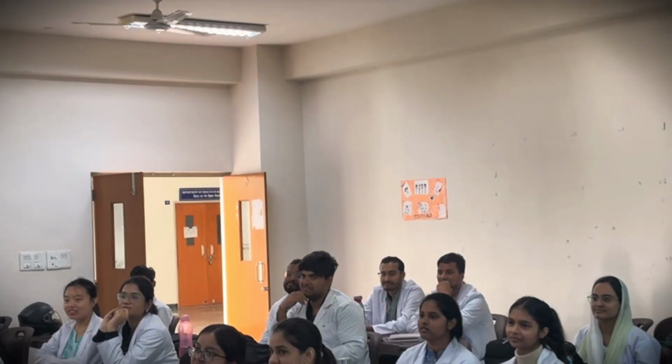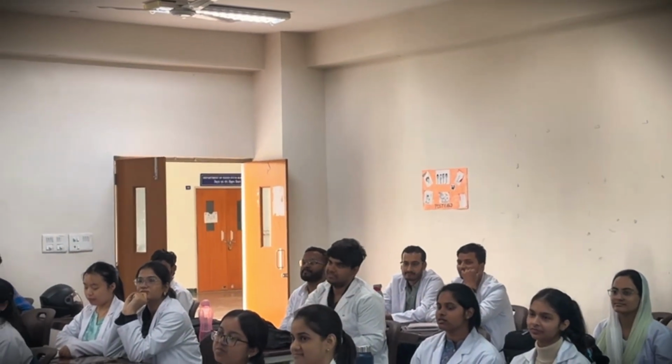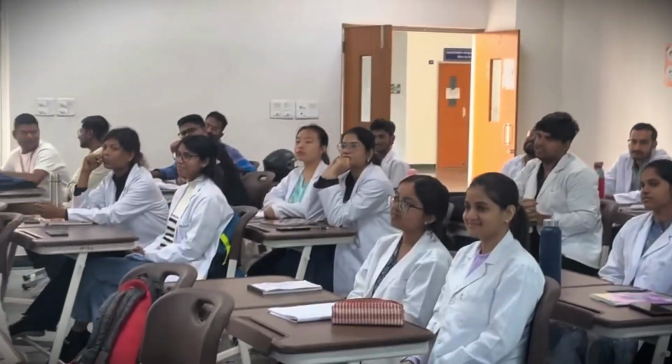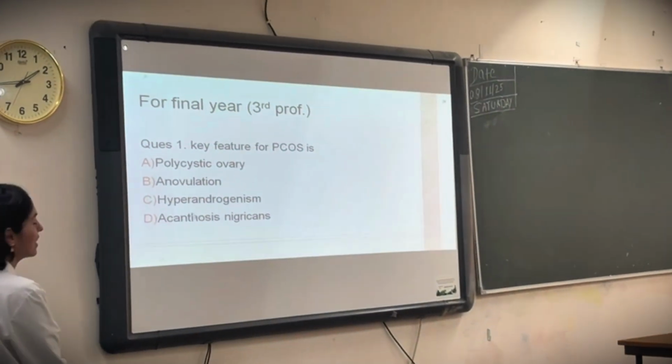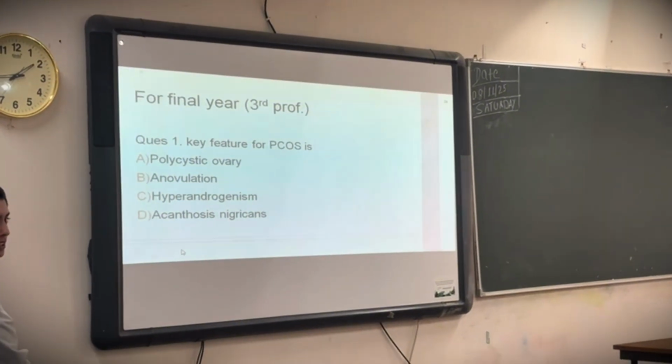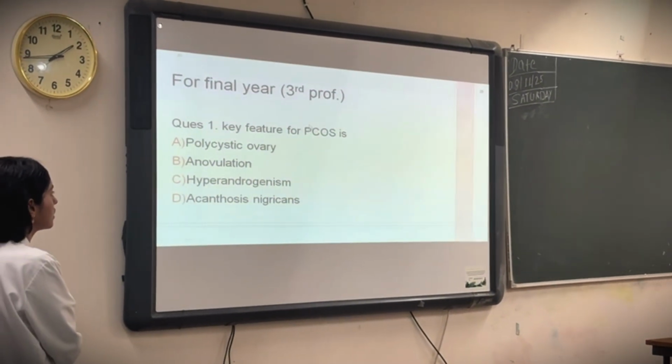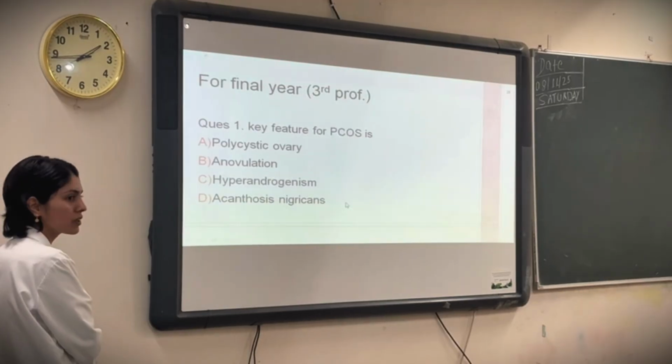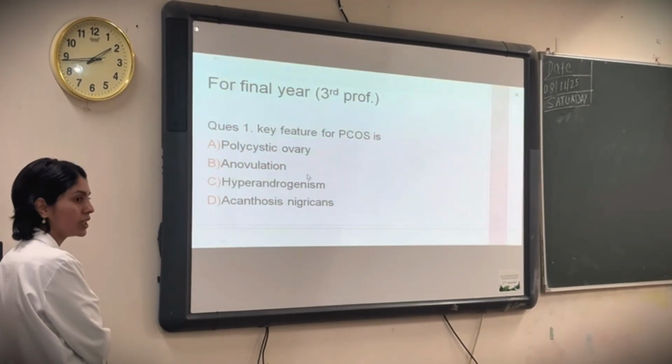Now this is another rule: when two people have already answered, the question will not be given to the public, the answer will be given by the committee, and they will get the chocolate. The answer is C, hyperandrogenism. That is the key feature. All these are included in the Rotterdam criteria, but this one is the key feature.